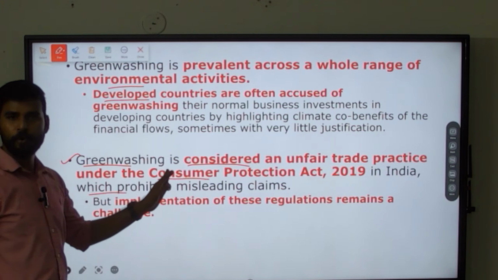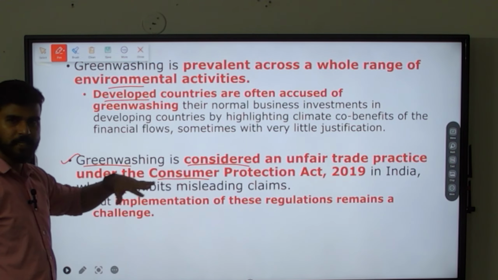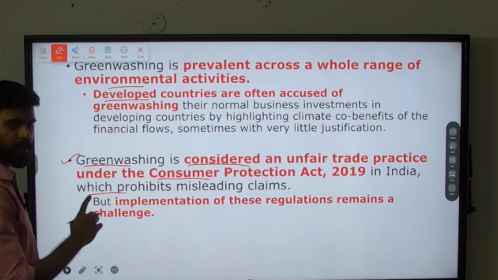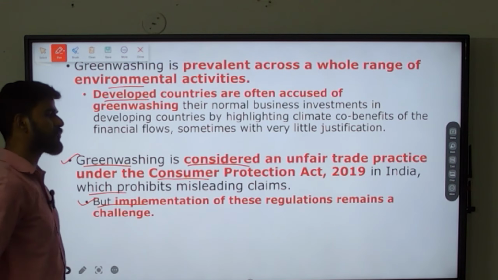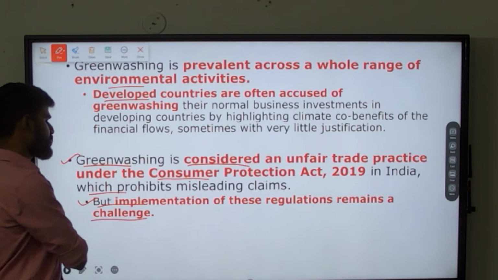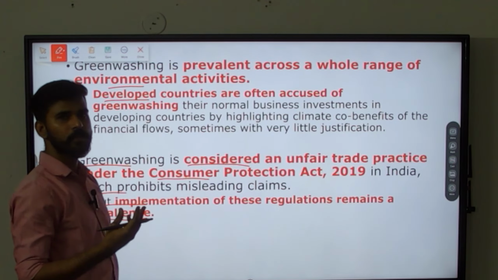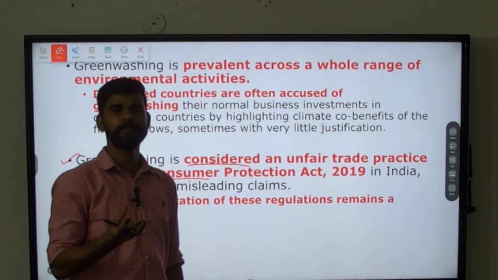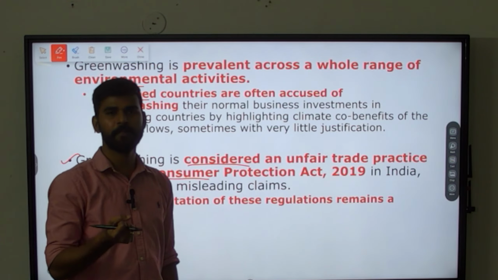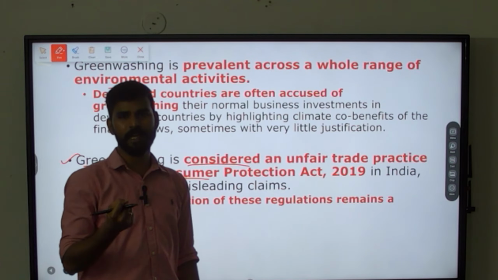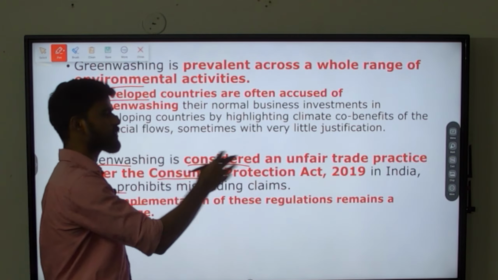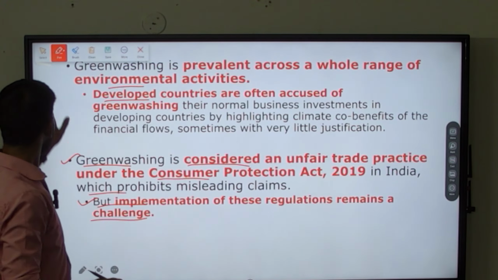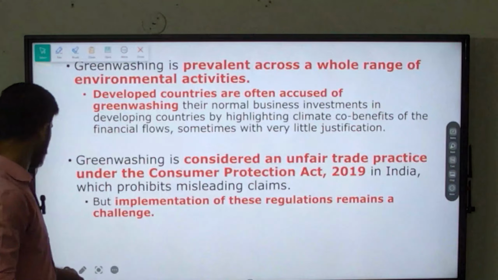But then it is prohibited in India. This greenwashing is prohibited. It is considered unfair trade practice. But the implementation of these regulations remains a challenge, because we do not know whether the claim is true or false. We do not have complete knowledge about the claim, so we cannot go for saying that it is unfair. That would be a difficult thing for us to do.